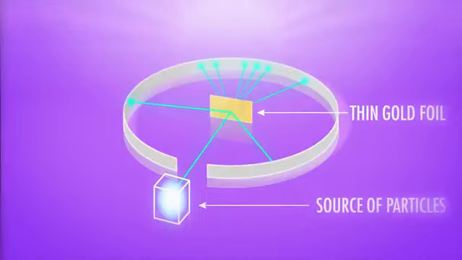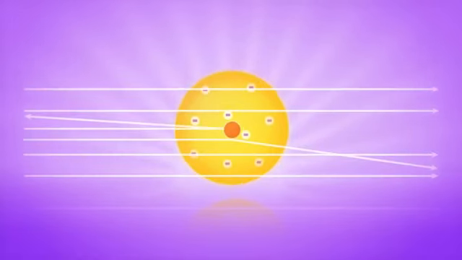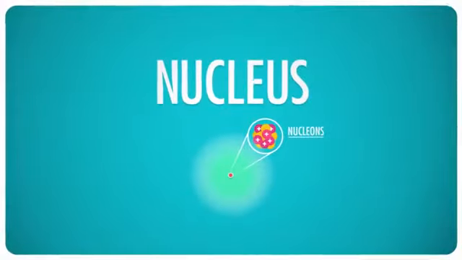But as it turned out, some of the particles were deflected at large angles, and sometimes almost straight backward. The only explanation for this was that the entire positive charge in an atom, the charge that would repel an alpha particle, must be concentrated in a very small area, an area that he called the nucleus. Because most of the alpha particles pass right through the atoms undeterred, Rutherford concluded that most of the atom is empty space. And he was correct.